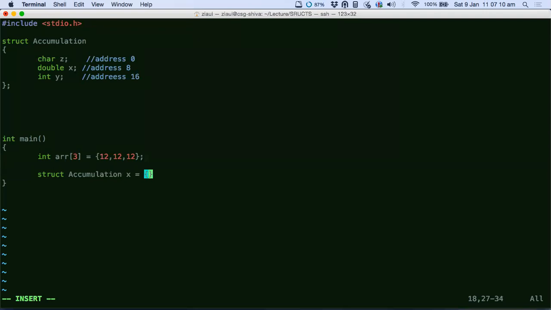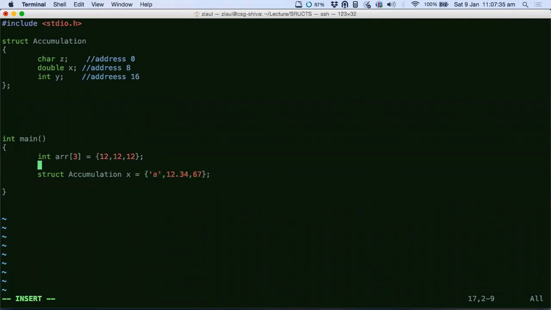Just write the type of the data. In this case there would be, let's say, a, and then double would be, let's say, 12 point something, and then int will be, let's say, 67. So just like you initialize arrays using curly braces, you can initialize structure variables using curly braces.